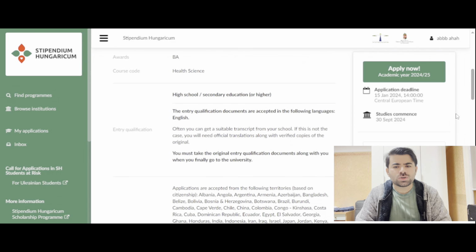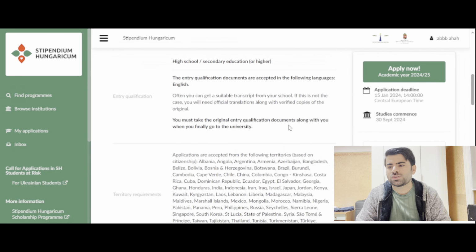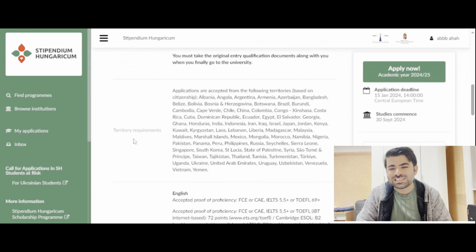And you can see here often you get a suitable transcript from your school, so transcript whatever you have, and your degree. You must take original entry qualification documents along with you when finally go to the university. That's very obvious that everyone has to take your documents with yourself when you are coming to Hungary. And then this is territory requirement. So if your country exists somewhere here, then you can apply for it. It's Pakistan here. And same way you can see other countries like India, and like Bangladesh and China, and a lot of countries here.